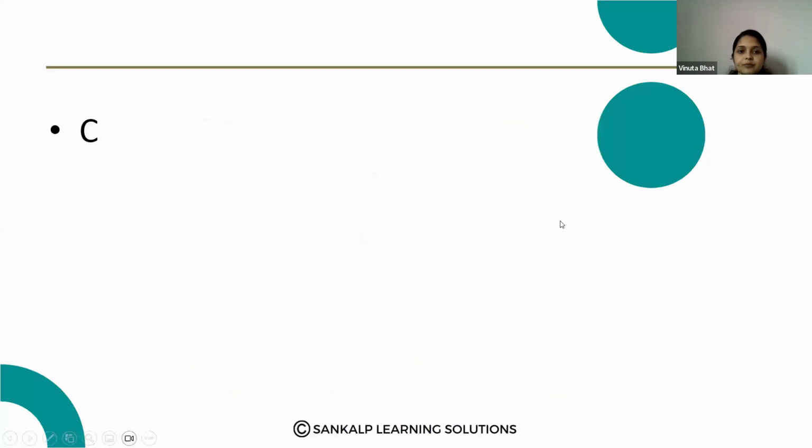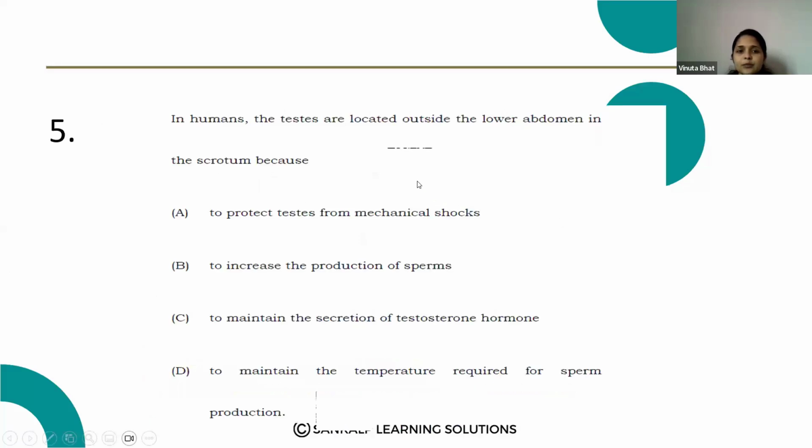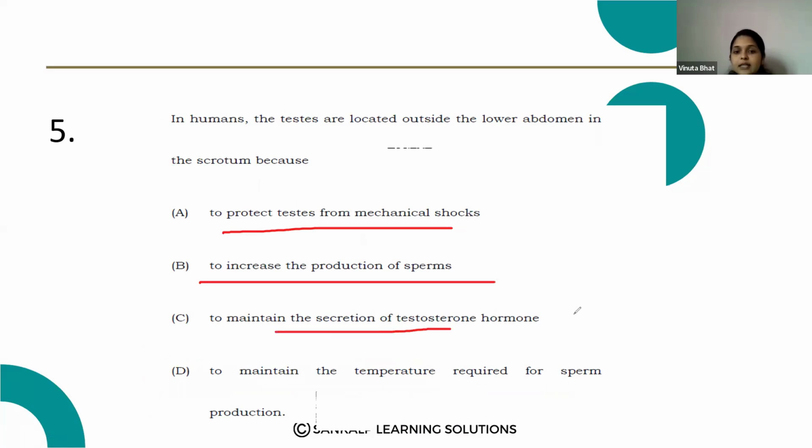Next question. In humans, the testes are located outside the lower abdomen in the scrotum because: to protect testes from mechanical shocks, to increase the production of sperms, to maintain the secretion of testosterone hormone, to maintain the temperature required for the sperm production.